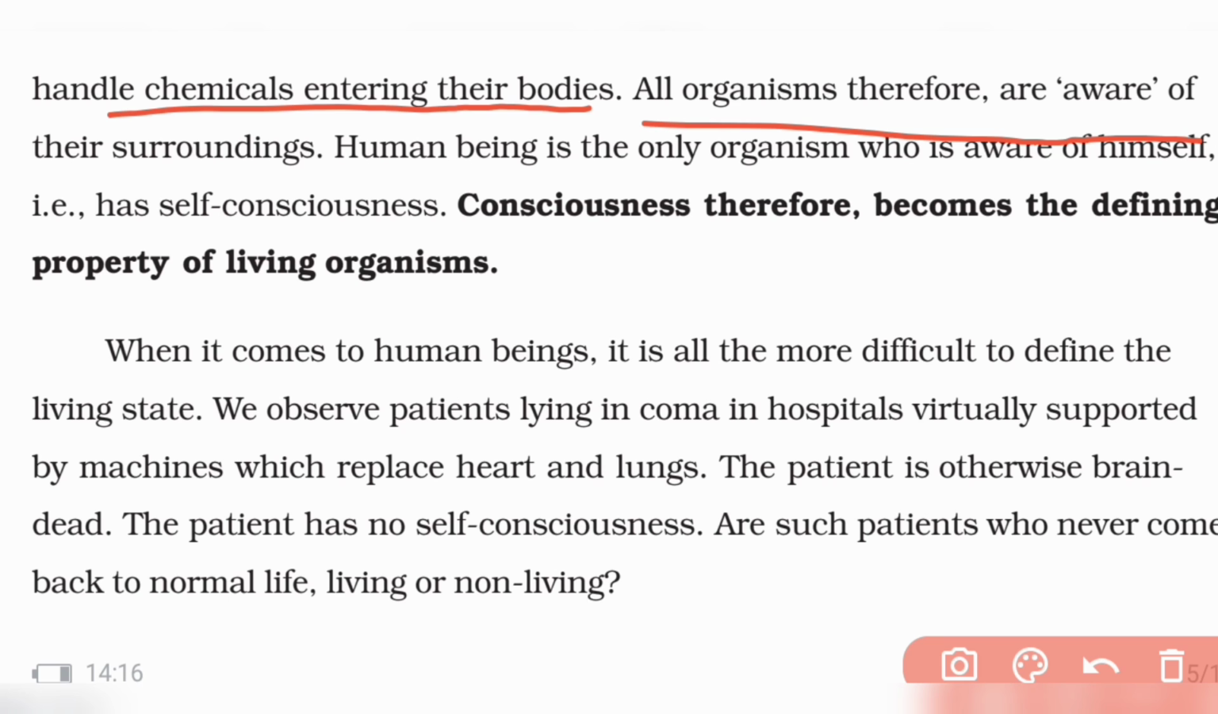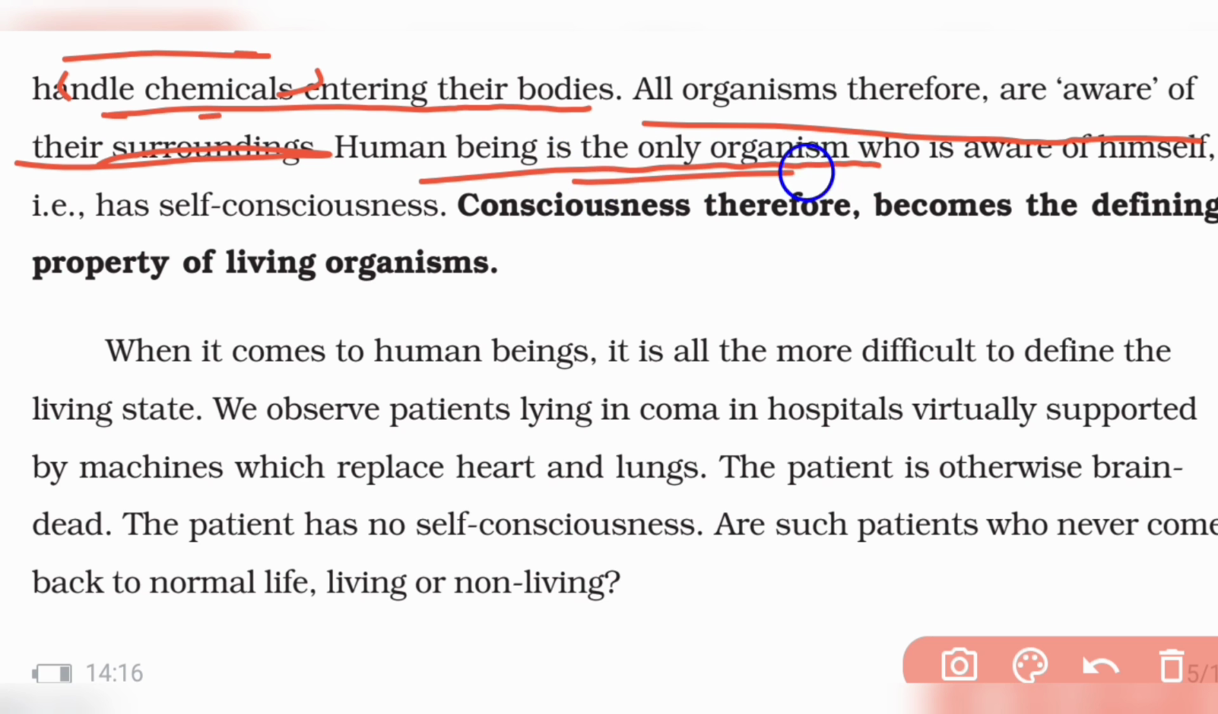Basically, we eat so much food, right? Food is nothing but chemicals only. Food contains different kinds of chemicals to give us energy. So we respond to food, we respond to other chemicals also entering our body. So we take medicines and all, we respond to those medicines. So different things are there. We respond to chemicals entering our body, and all organisms are aware of their surrounding.